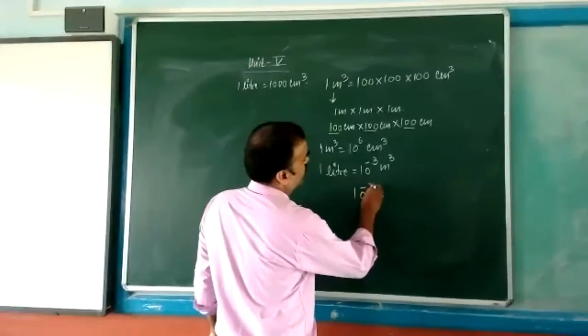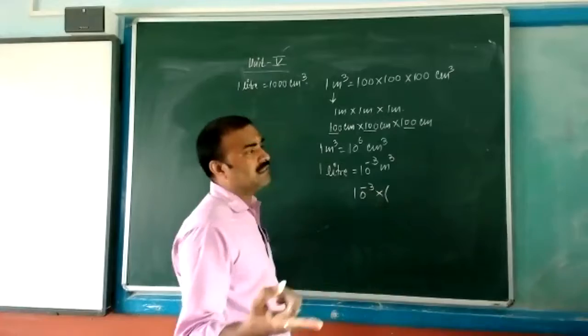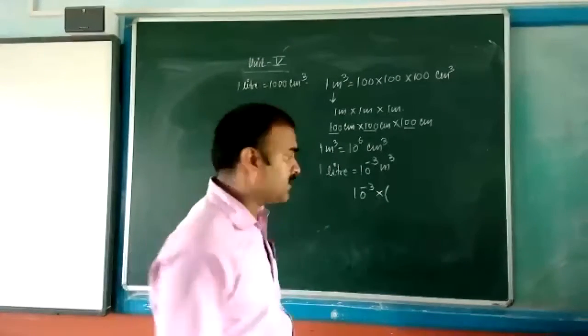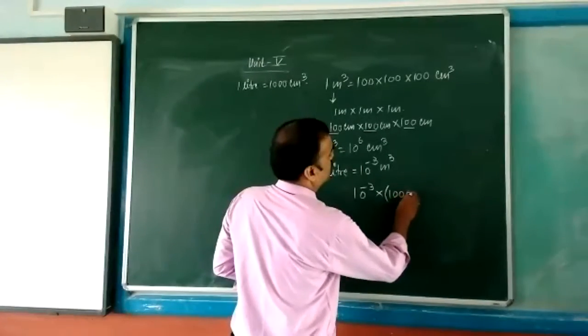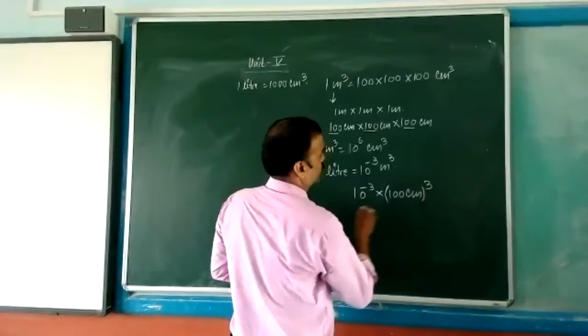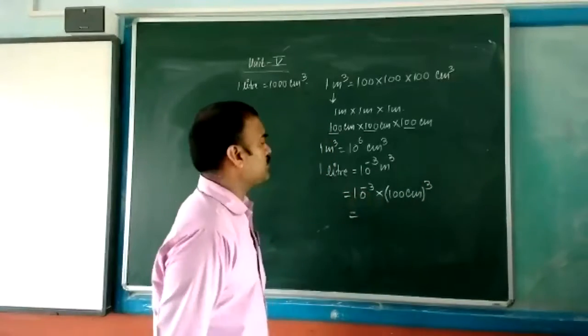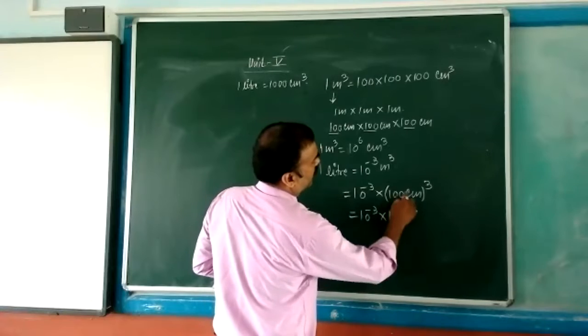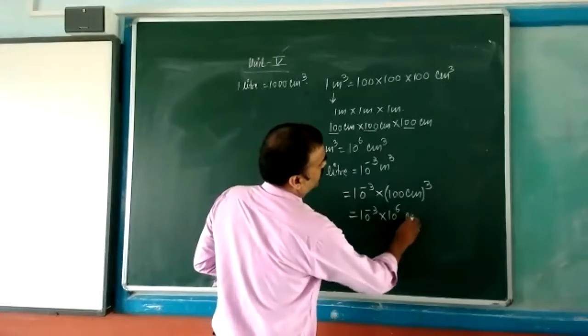10 to the power of minus 3. 1 meter equal to how much centimeter? 100 centimeters. Now solve it. 10 to the power of minus 3 into 10 to the power of 2, three times, that is 10 to the power of 6 centimeter cube.